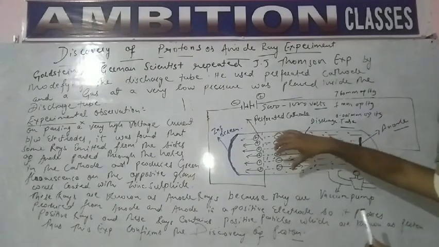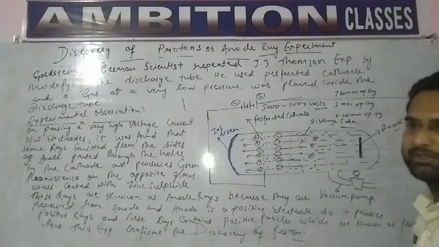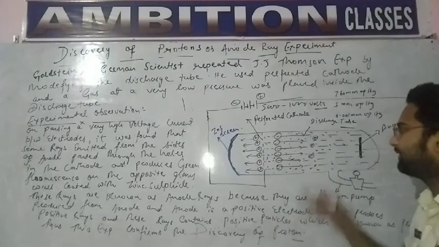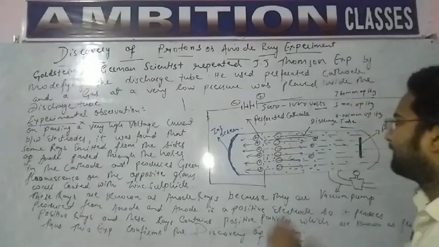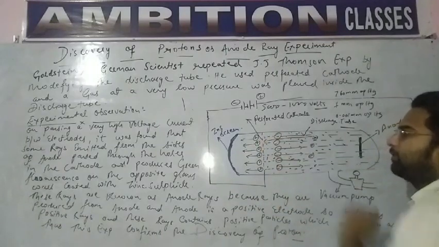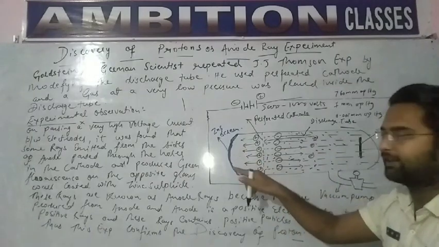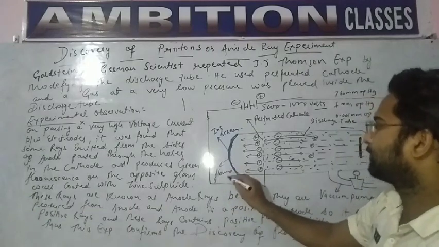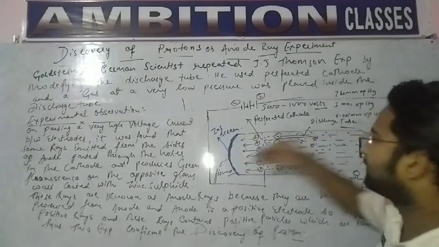Then the cathode rays will come towards the anode, and the positive gas molecules which were ionized by the cathode rays will move towards the cathode. The perforated cathode has holes, and through the holes these positive rays pass and strike the zinc sulfide screen, and here it produces fluorescence. So the direction of positive rays is from anode to cathode.